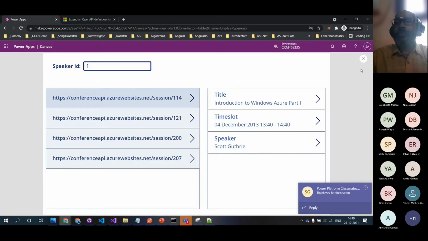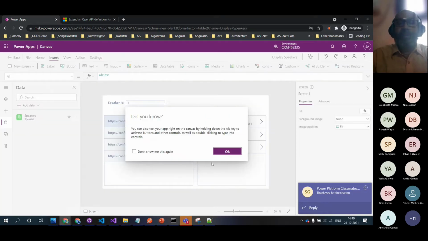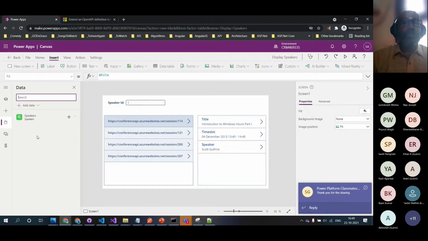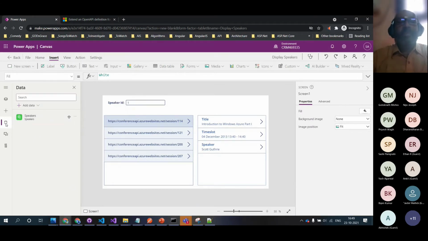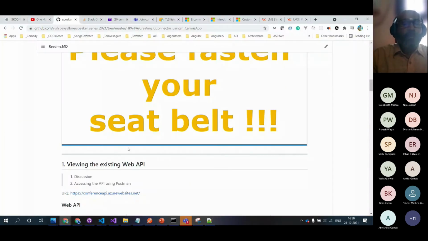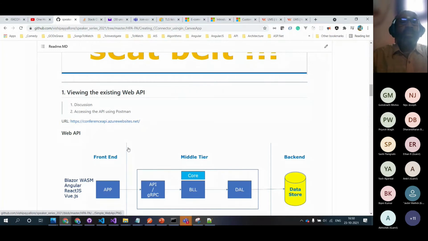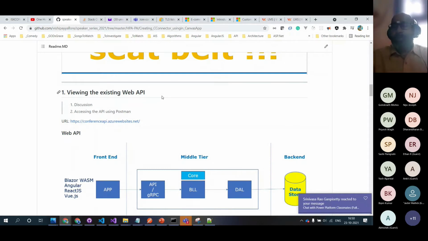I'm going to delete it. Nothing will be there. We will recreate everything from scratch, guys. I just wanted to show you how things will be, so I'll quickly walk you through. This is just a summary or an introduction of what we are going to do in the next 45 minutes, and then we'll come back and take a step-by-step approach.